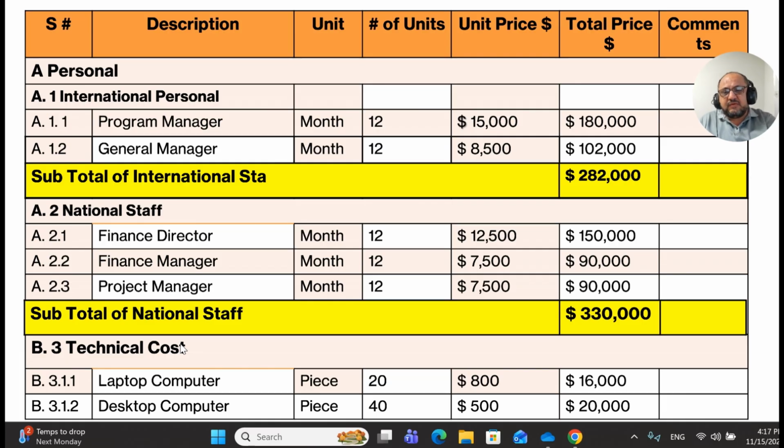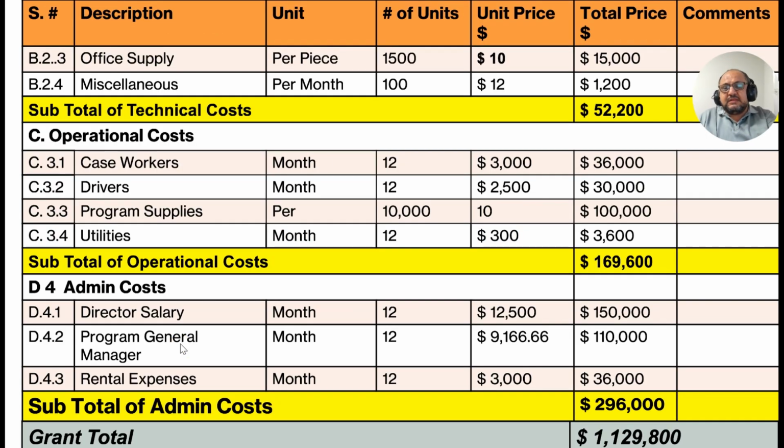The third one, which I have highlighted with C, is operational costs. These are the ongoing costs during the business, during a project, whether it's business related or non-business related, such as an NGO, non-profit organization, or anything else, or government agencies. They have to pay this operation cost too.